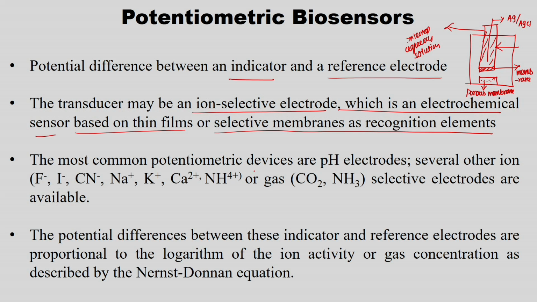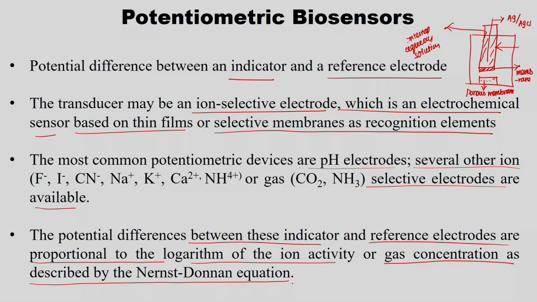The most common potentiometric devices are pH electrodes. Several other ions, fluoride, iodide, cyanide, potassium, sodium and calcium, NH4, these are all ions, right, or gas CO2 or NH3 selective electrodes are available. The potential difference between the indicator and the reference electrodes is proportional to the logarithm of ion activity or gas concentration as described by the Nernst-Donnan equation, right.